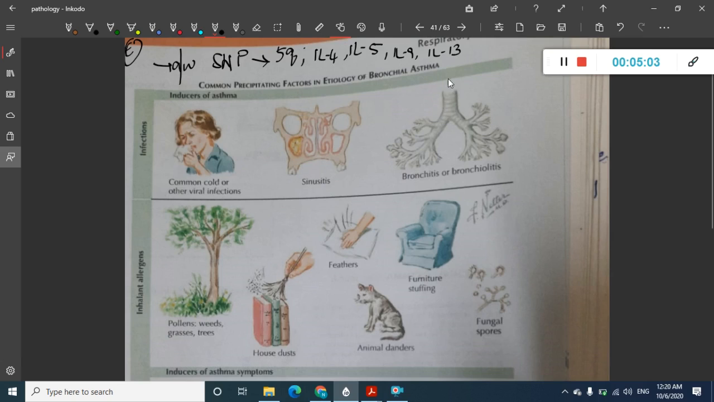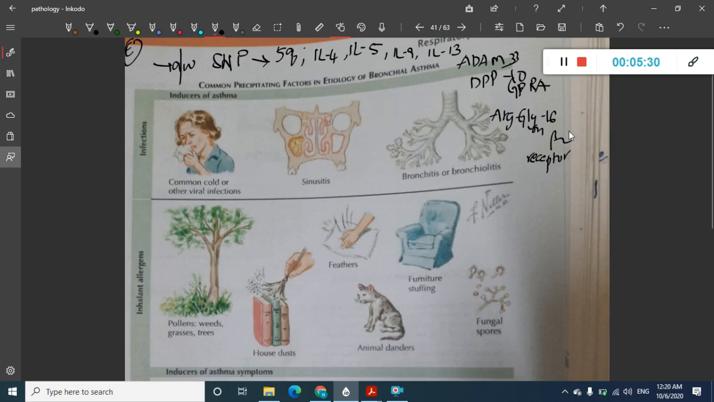Remember, it is also associated with certain genes like ADAM33, DPP10 and GPRA genes. And it is also associated with one more gene, which is the arginine glycine 16 variant on the beta 2 receptor. So these are the different genetic associations of asthma.